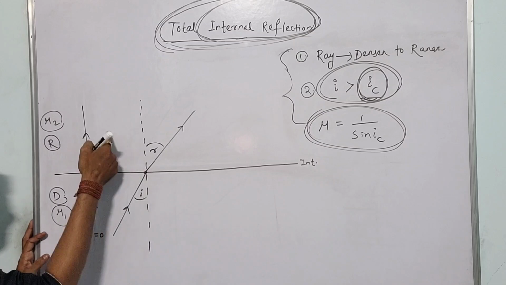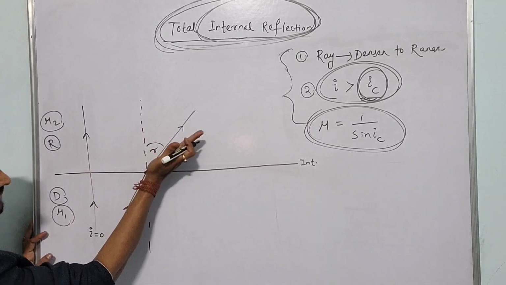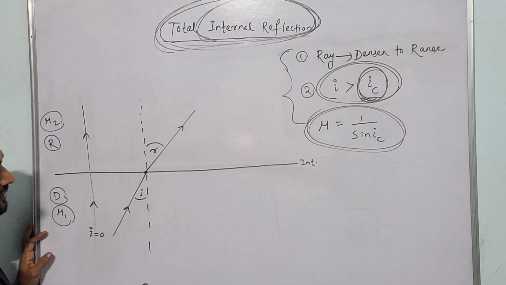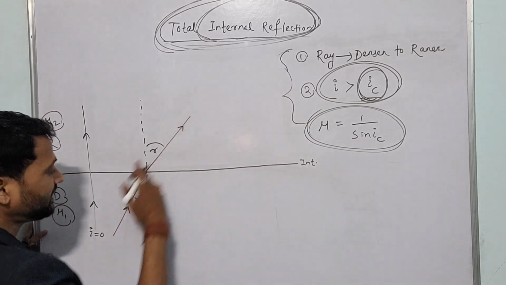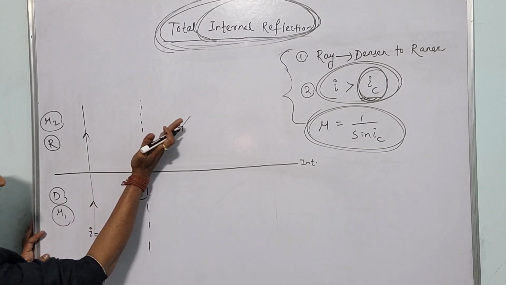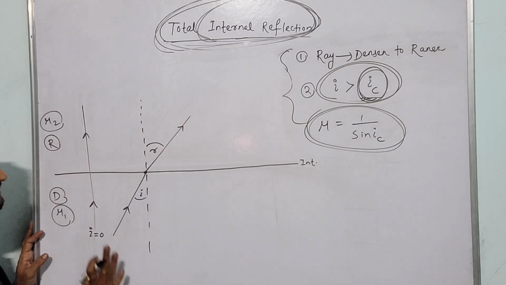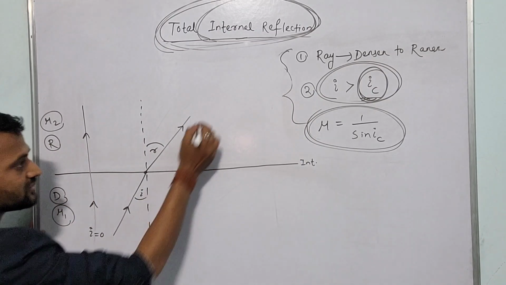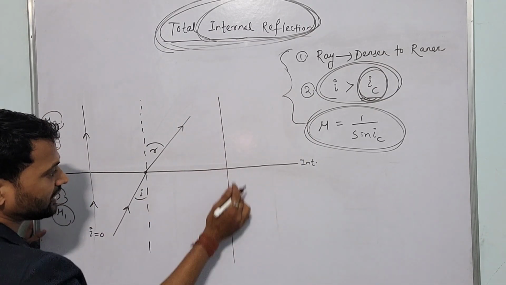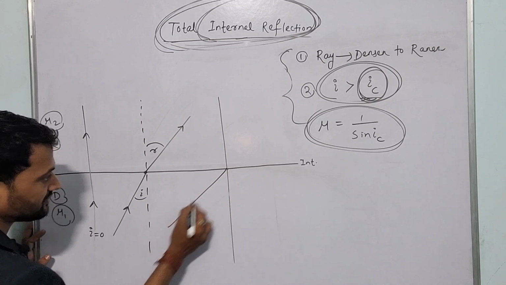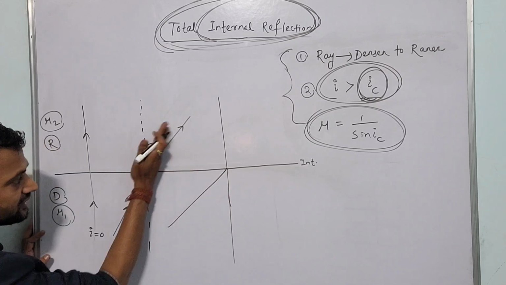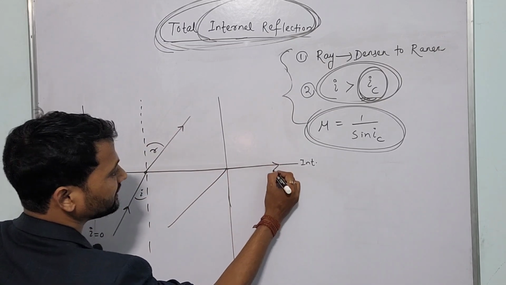Since you know the ray is coming from denser to rarer, the refracted ray bends away from the normal. Next, if I again increase the value of I, the refracted angle also gradually increases. So that means for a particular angle of incidence, the refracted angle will be 90 degrees.